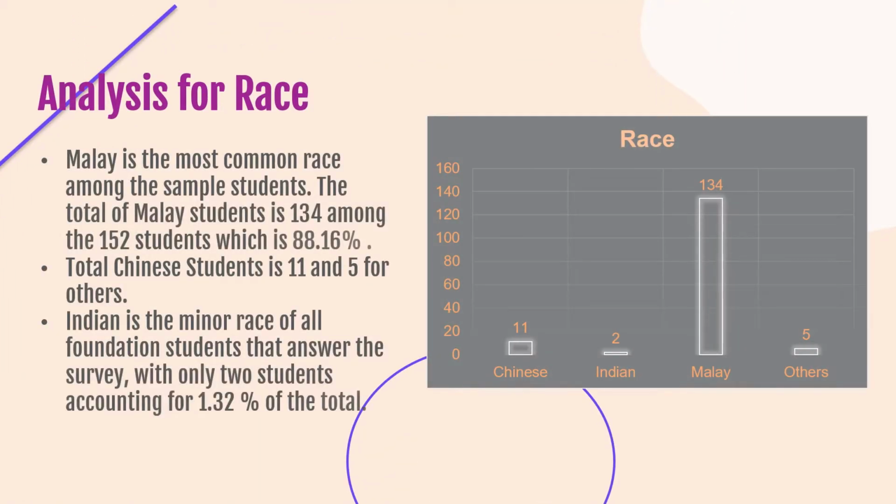Analysis for race. The bar graph indicates that Malay is the most common race among the sample students. The total of Malay students is 134 among the 152 students, which is 88.16%. Total Chinese students is 11 and 5 for others. Indian is the minor race of all foundation students, with only 2 students accounting for 1.32% of the total.